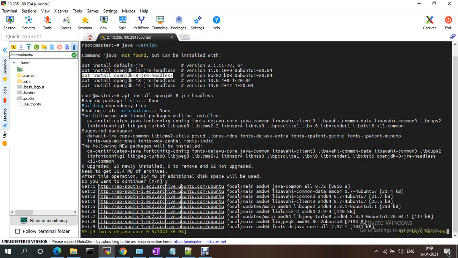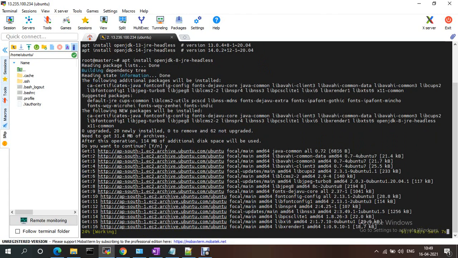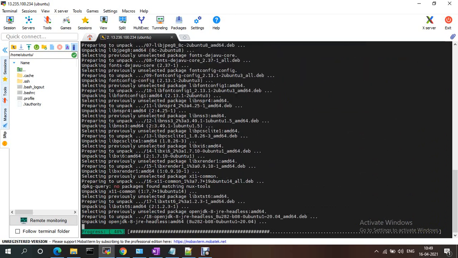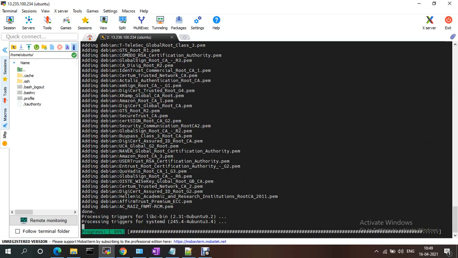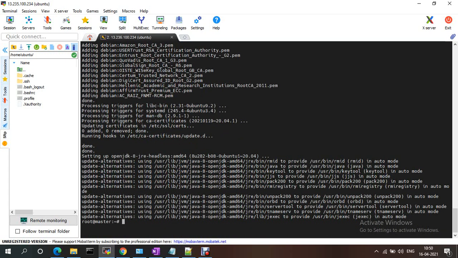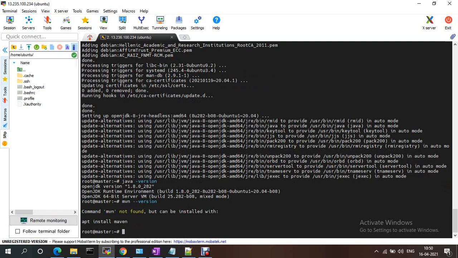Same like if you want Maven, you just need to install Maven also. Previously Java is not installed. Okay, so now if you check java, Java is installed on this machine. Same, if you want to check mvn -version, Maven is not installed, right? So it is asking apt install maven.